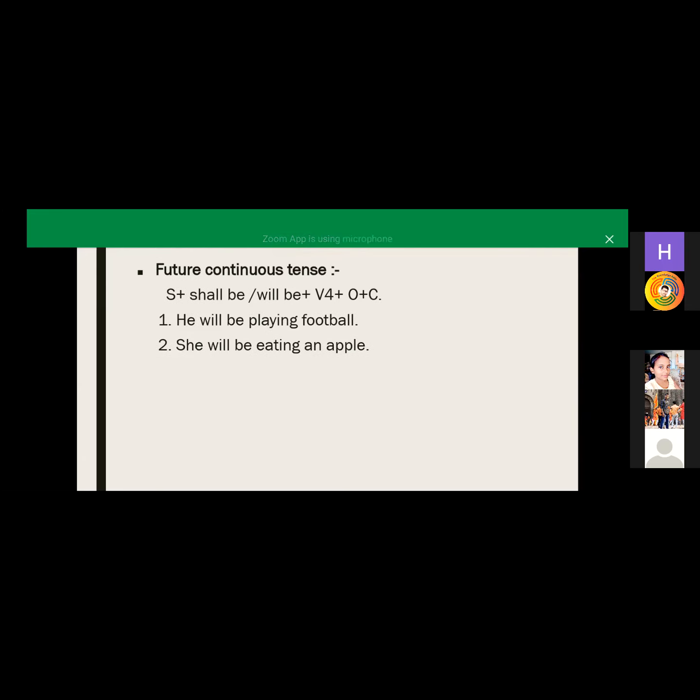Then we move towards our second type of future tense, that is future continuous tense. The same as the sentence form, we have to discuss here. Our sentence form for the future continuous tense is subject plus shall be or will be plus V4 form of the verb, that will be our ing form of the verb, plus object plus complement. Here are some examples, that is he will be playing football and she will be eating an apple.